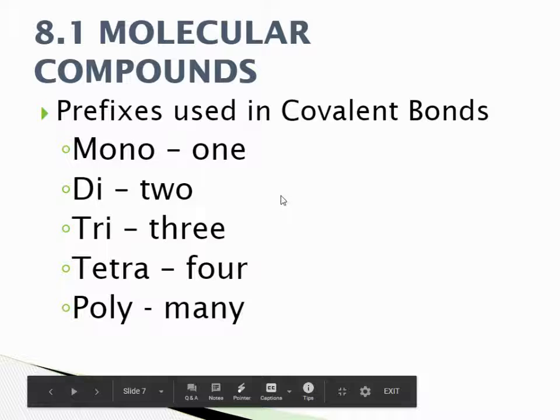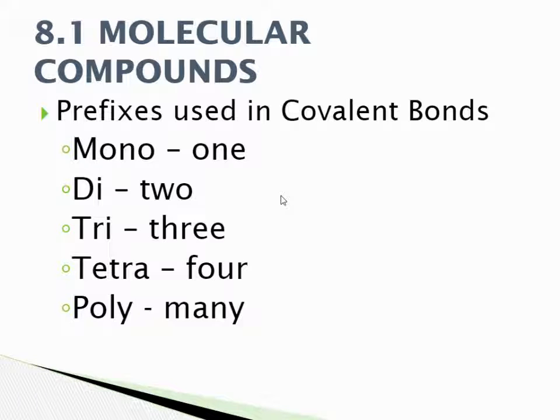So when we use the prefixes for covalent bonds, we talk about mono, di, tri, and tetra. Now, poly meaning many, but once we get past four or tetra, we're getting different names, but we'll worry about that later. So I just want you to memorize mono meaning one, di two, tri three, tetra four. Tetra might be the only one that you don't realize, but think of tetra as in Tetris. Each of those blocks have four sides, so tetra.